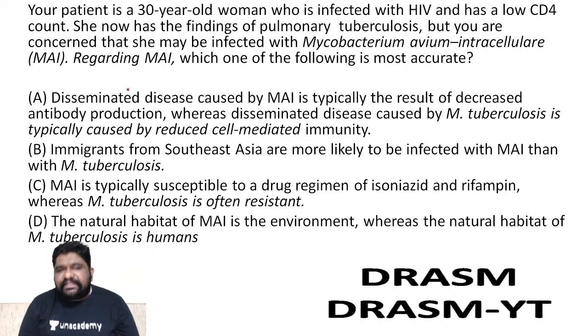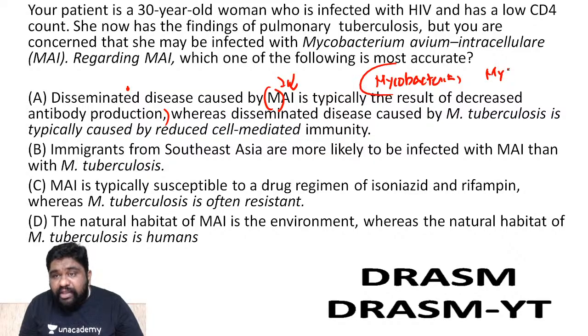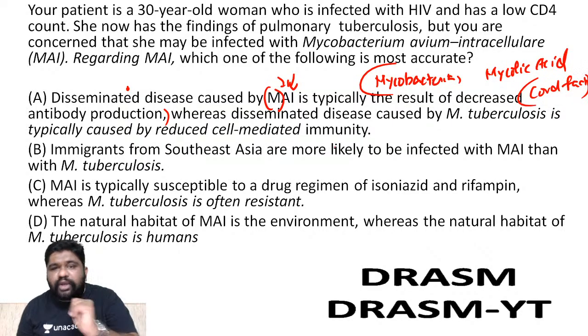Look at this. Disseminated disease caused by Mycobacterium avium intracellulare is typically because of decreased antibody production, is what they are saying. Remember, be it avium intracellulare or tuberculosis, all of them are mycobacteria, and they will contain mycolic acid. This mycolic acid, along with the cord factor, is well enough to prevent the neutrophils from coming into the local area.